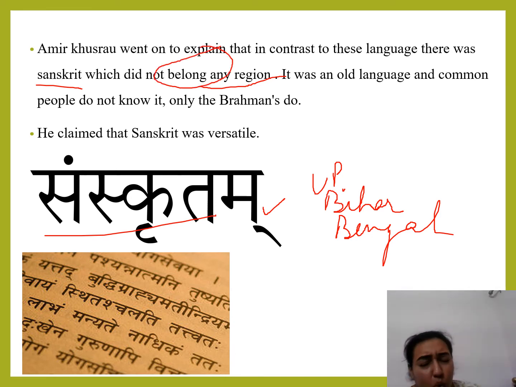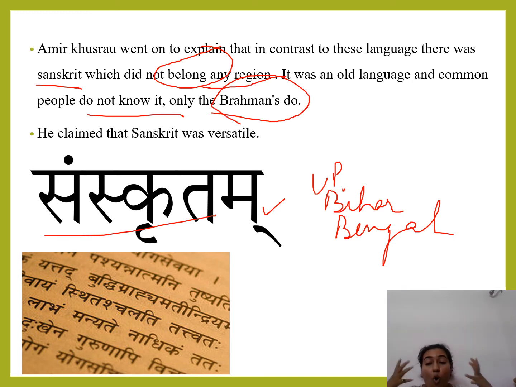It was a very old, traditional and common language, and people did not know it, but only the Brahmins knew the language. That's why we saw that Brahmins always acquired the first place in the Jati and the caste system, because they knew the Sanskrit language. Now they thought that okay, we know each and everything about Sanskrit. Other class people do not know about this language, so we can acquire a social status in the society because we are learned people. हमें तो वही language आती जो बाकियों को आती नहीं है. So Brahmins knew Sanskrit, others did not know about it. So Brahmins को इससे एक फायदा हो गया that they always stood in the first class system of Jati and Varna system.